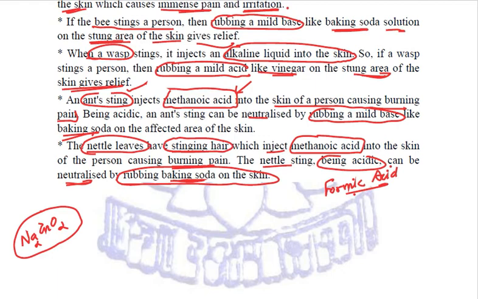Next we talked about the neutralization reaction, whether bases are reacting with acids or with non-metal oxides. It is one and the same thing, because non-metal oxides are also acidic in nature. So ultimately we are reacting a base with an acid, and the byproducts are salt and water, and this reaction is called a neutralization reaction. Then, bases are corrosive in nature.